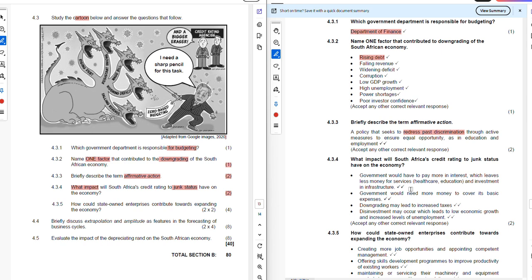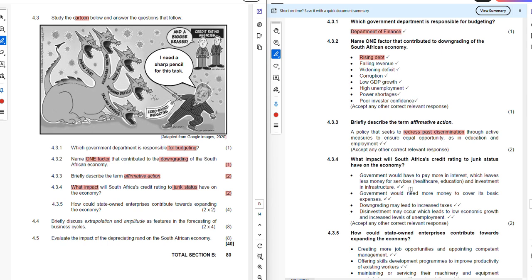Government will have to pay more interest, which leaves less money for services like health and education and investment in infrastructure. So now what is being said here? If South Africa moves to junk status because of its credit rating, it means when they go out and borrow money, they'll pay more on interest. And what does that mean?